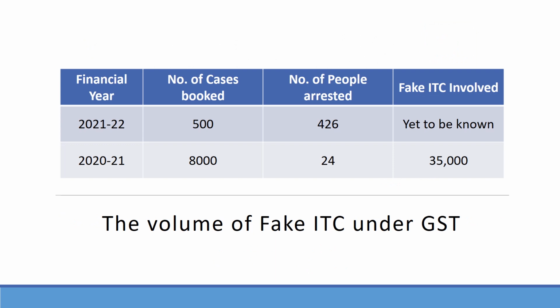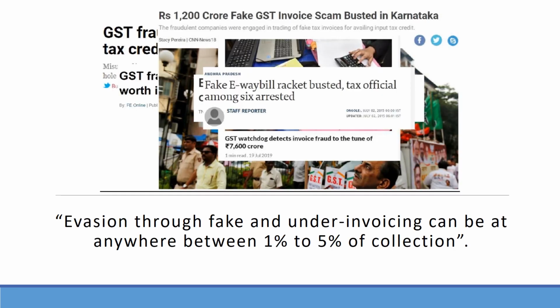For the financial year 21-22, the number of cases booked were 500 and the number of people arrested were 426, and the amount of fake invoices involved is yet to be known. Apart from the above, various commissionerates from time to time are busting fake invoice rackets to protect the interest of revenue. According to one survey, the proportion of fake ITC to total collection can be anywhere between 1% to 5%. From the above, it is clear that fake invoice is a serious issue and needs to be curbed at the earliest.